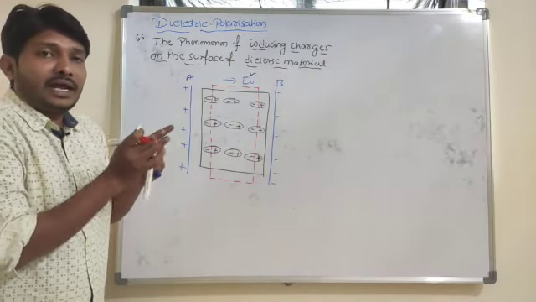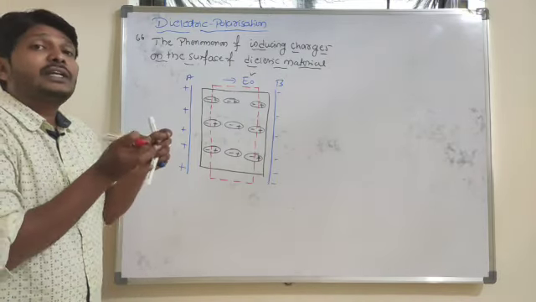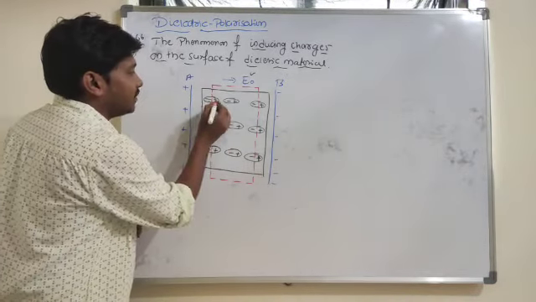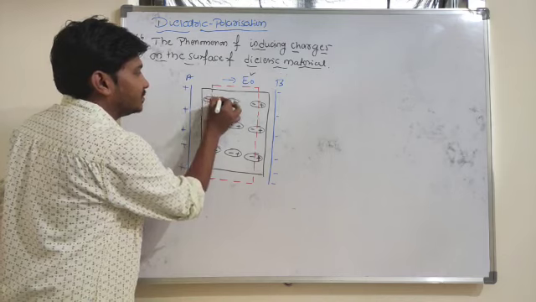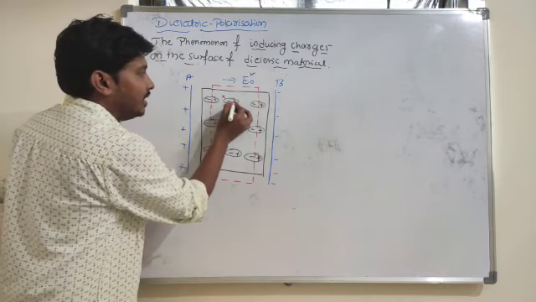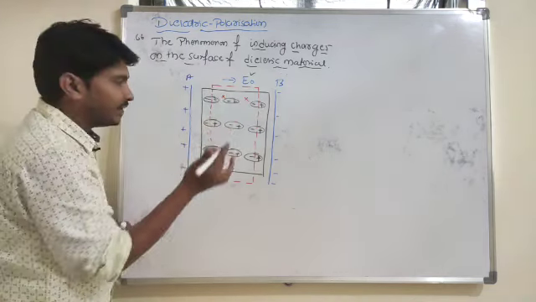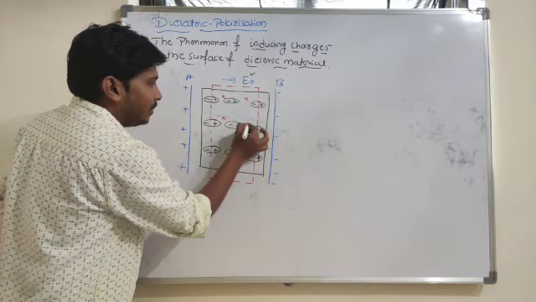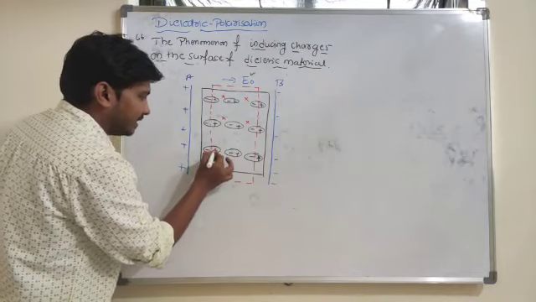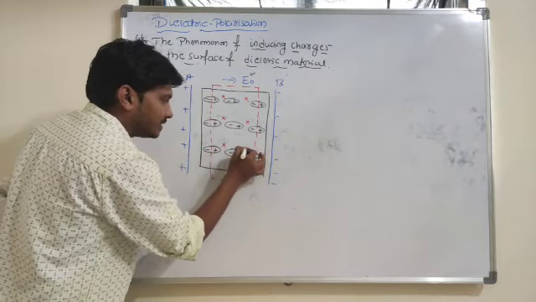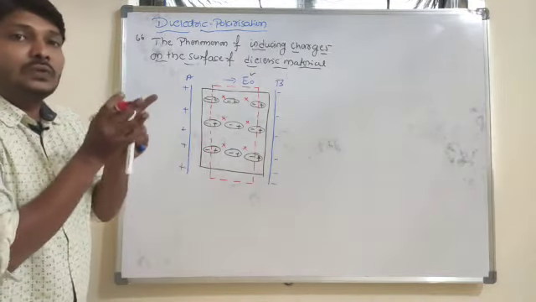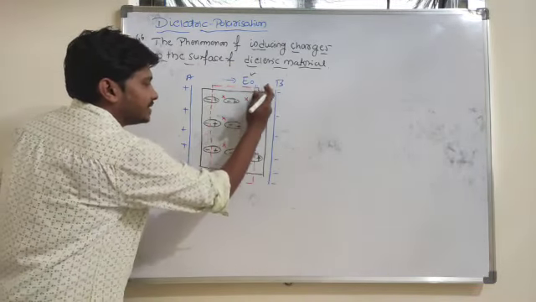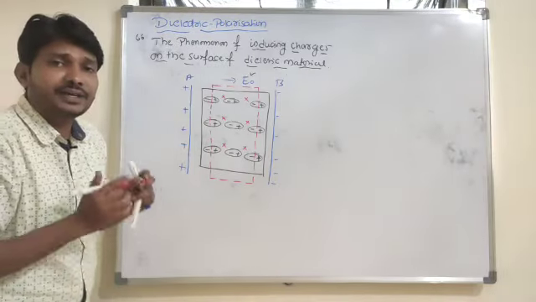Whatever dielectric material I choose, inside the dielectric material the net charge will be 0. For example, here one positive and negative, so this effect is getting cancelled out. Positive and negative, cancelled out. Positive and negative, cancelled out. So this effect and this effect will get cancelled out. So charges appear to be present only on the surface of the dielectric substance.